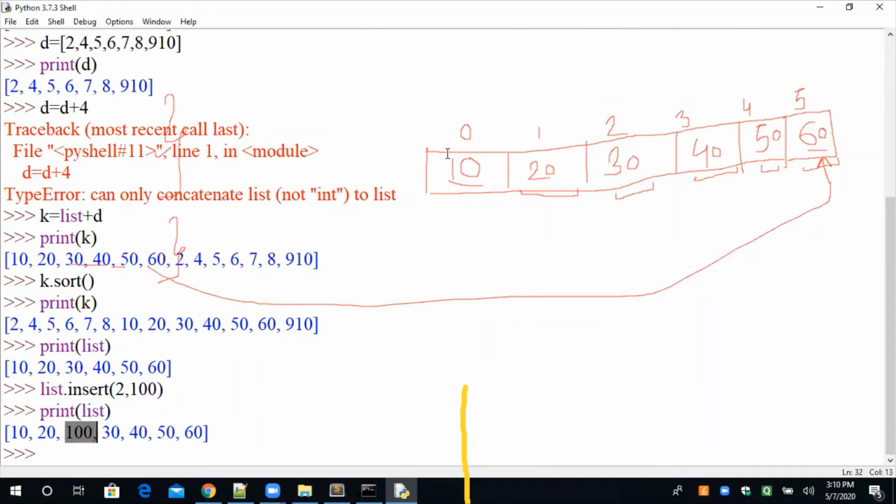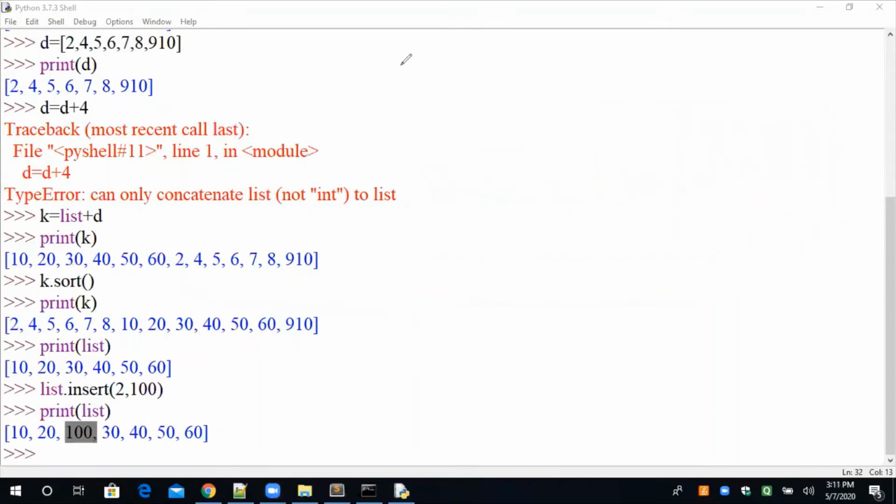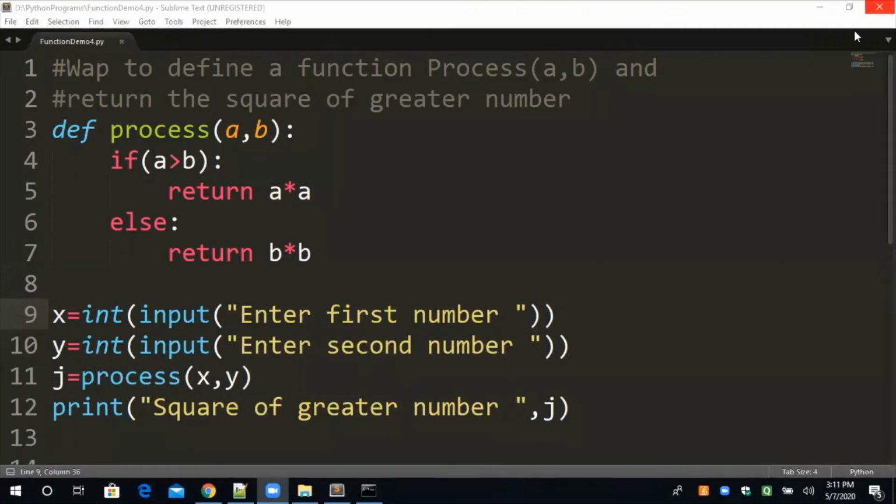Okay, so just a moment, these points are clear to everyone. So I'm just clearing all the drawing. So 1 second. Okay, fine. So I think I should close this. Okay, now coming back to my coding window.